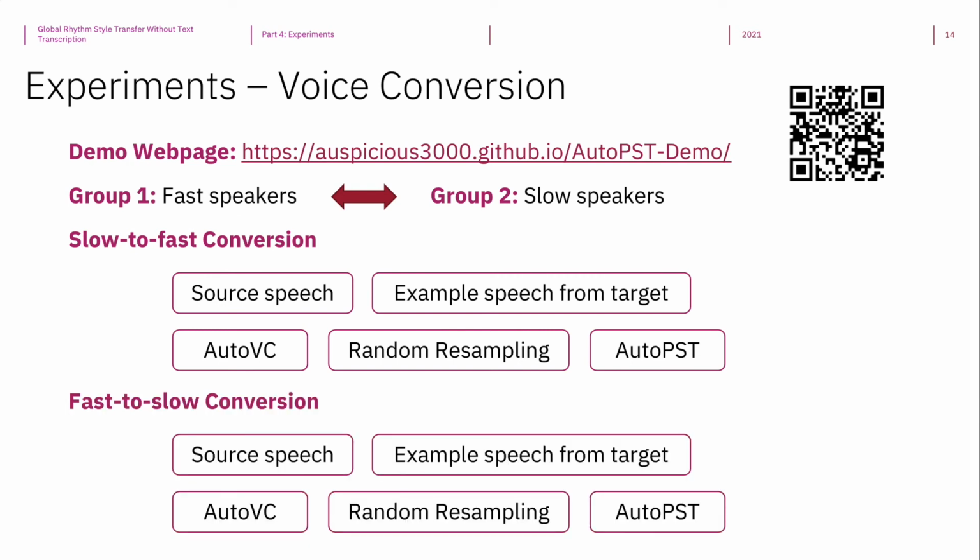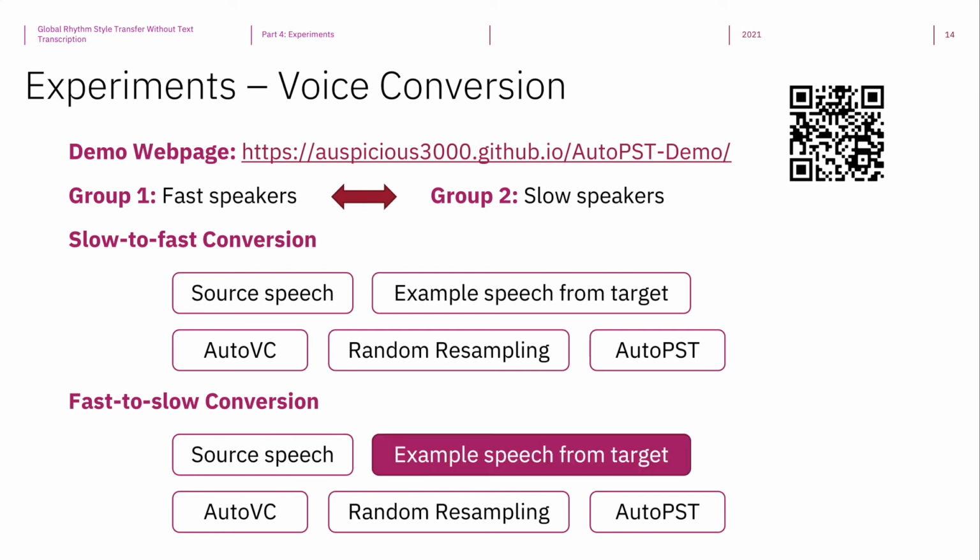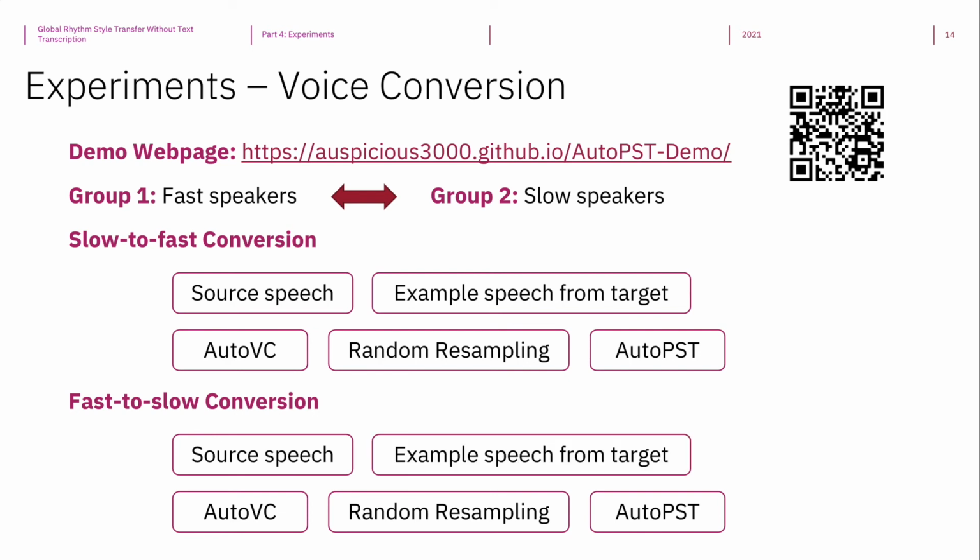Let's switch to the fast to slow conversion. Here is the source speech. 5 thick slabs of blue cheese. Here is the target speech. The rainbow is a division of white light into many beautiful colors.